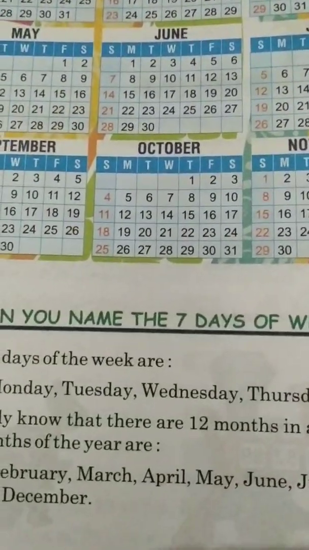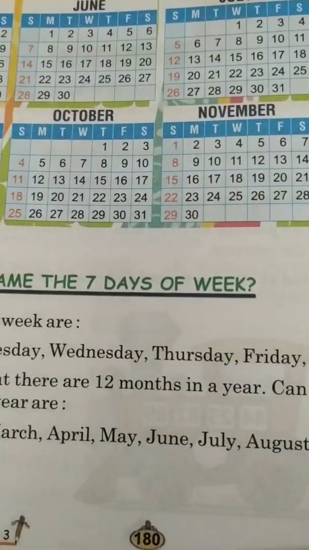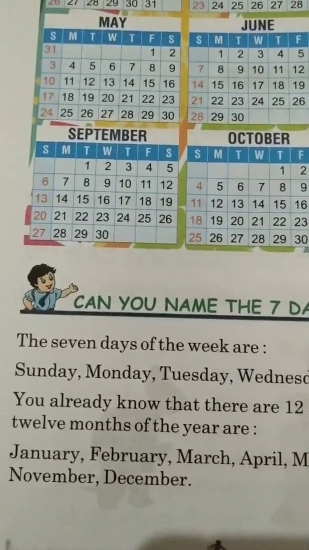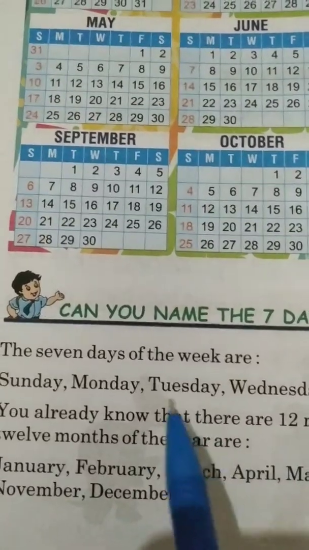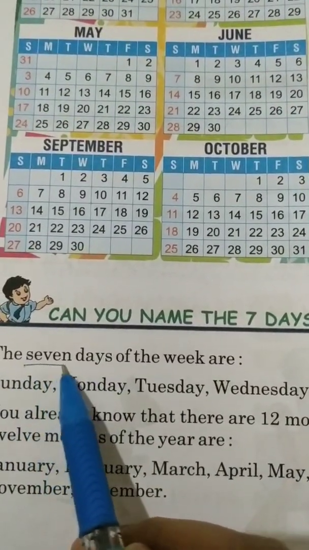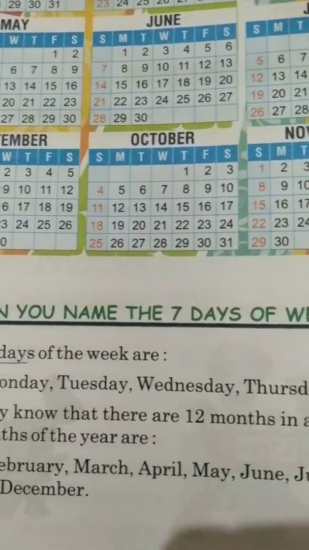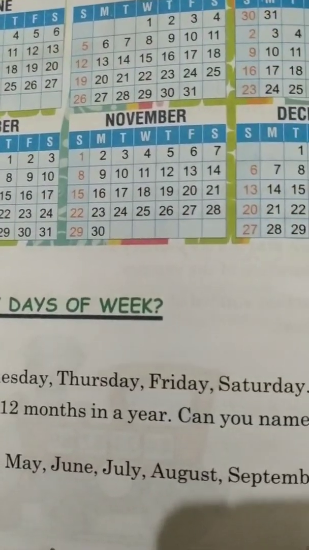Now, can you name the 7 days of the week? This is a very common thing for you, but still we will do this. There are 7 days in a week. We have to underline this also. They may ask you in the fill up. So there are 7 days. Those 7 days are Sunday, Monday, Tuesday, Wednesday, Thursday, Friday and Saturday.